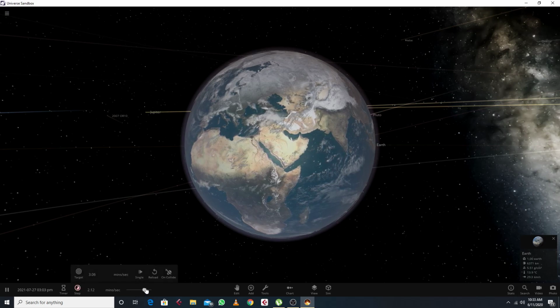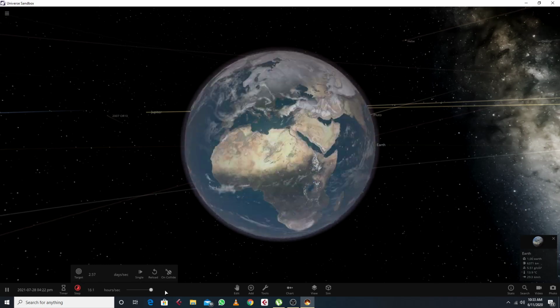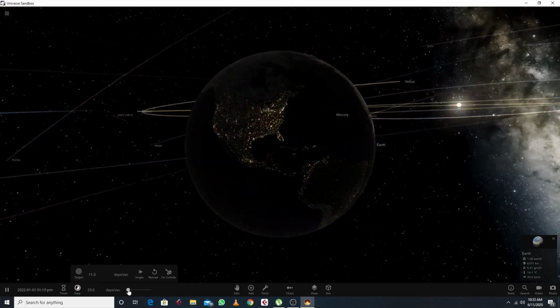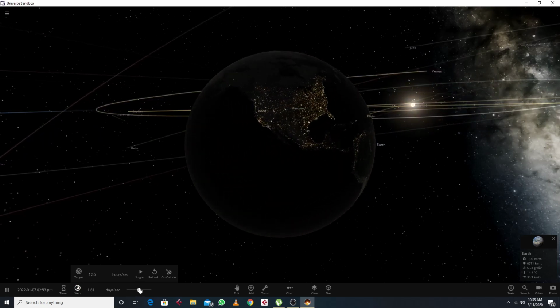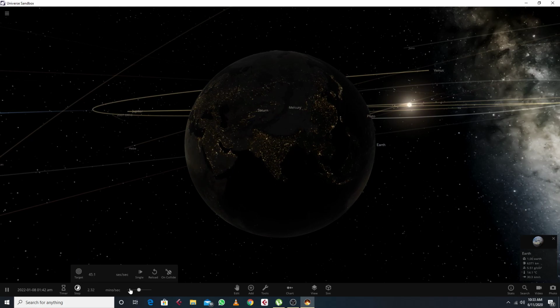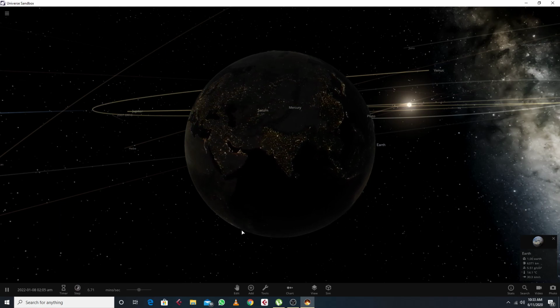What happens if we increase the speed? See, rotation will increase. Oh my god. Okay, rotation and revolution both will increase. So what we do is, let's make it slow, further slow. Yeah, this is quite enough, I guess. Make it minutes per second. Yeah, that is quite enough.